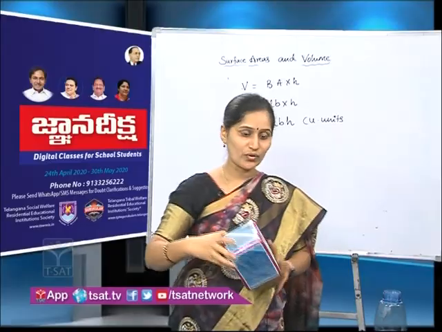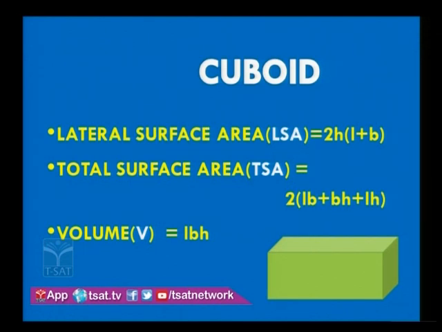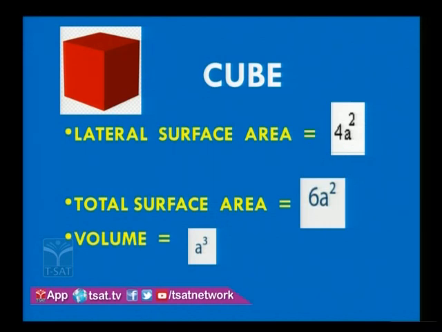Just look at the slides to recollect the formula. Yes, LSA of cuboid, TSA of cuboid, and volume of the cuboid. Then look at the cube. Lateral faces are 4, so LSA is 4A square, and total surface area is 6A square. Why is it 6A square?